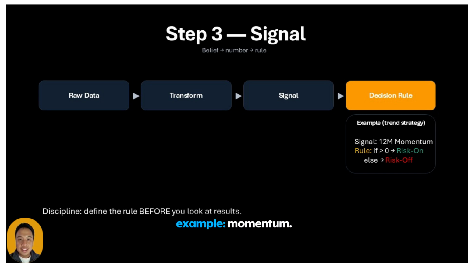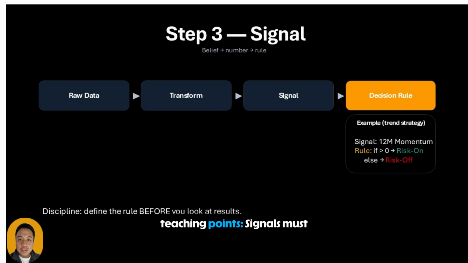Let's use a simple example, momentum. Raw data, monthly prices. Transform, compute 12-month return. Signal, that 12-month return number. Rule, if signal > 0, allocate to risky asset. If signal < 0, reduce risk or go to cash.